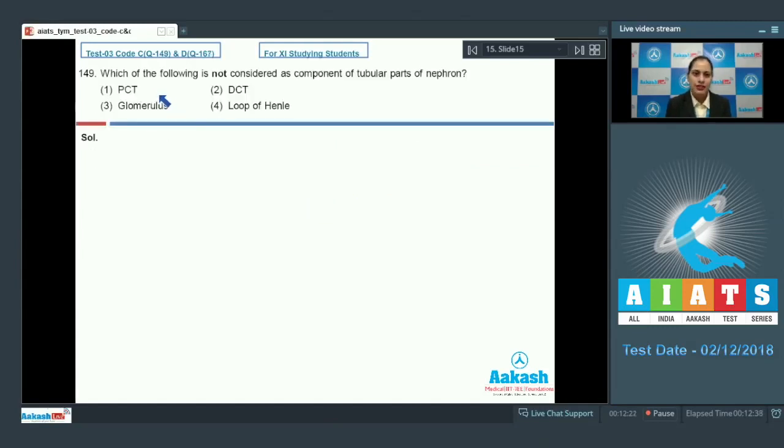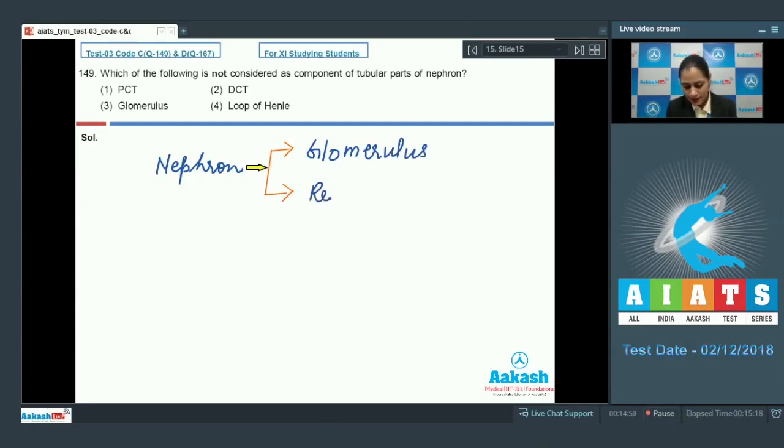Question number 149. Which of the following is not considered a component of tubular parts of nephron? Now we know that each nephron comprises two parts, glomerulus and renal tubules.